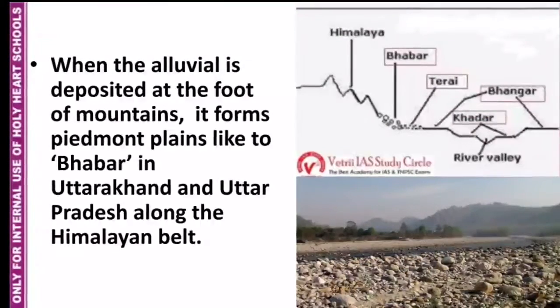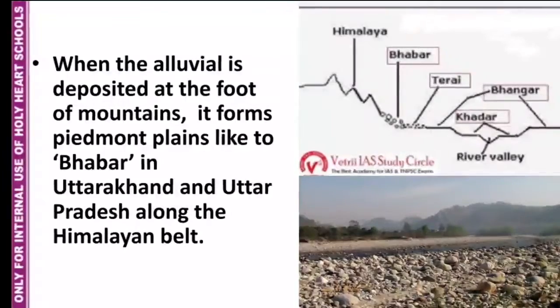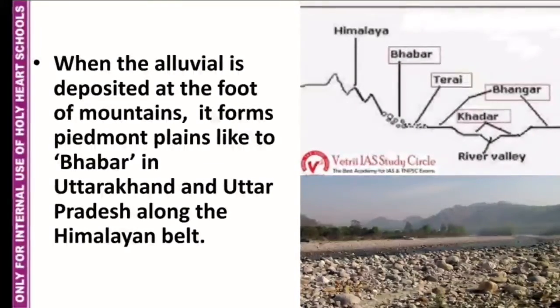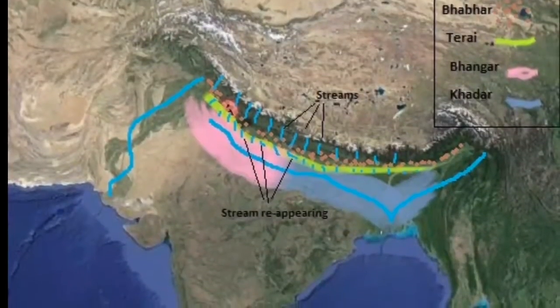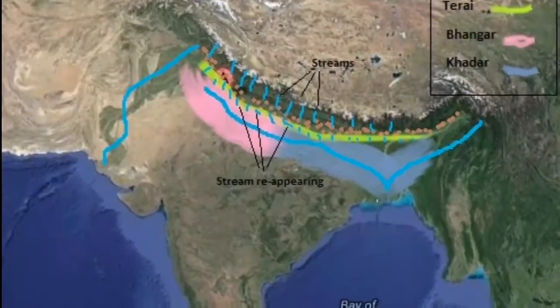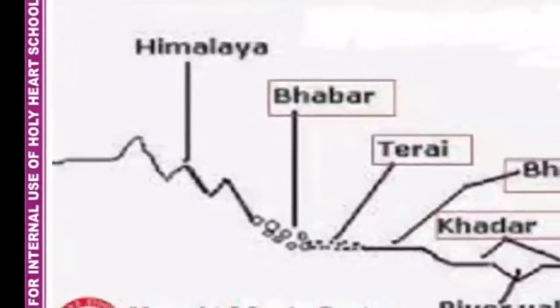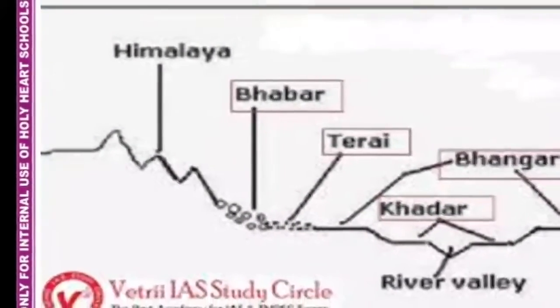So when the alluvial is deposited at the foot of mountains, it forms Piedmont plains like Bhabur in Uttarakhand and Uttar Pradesh along the Himalayan belt. So in this picture you can see that there are rocks and pebbles scattered at the foothills of Himalayas.